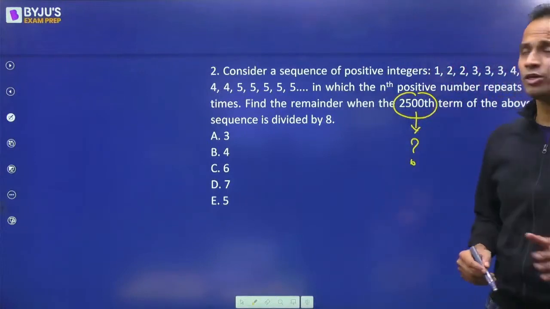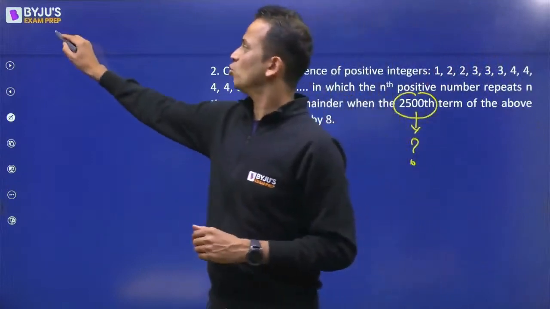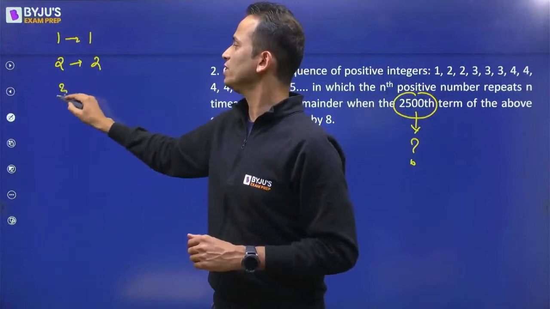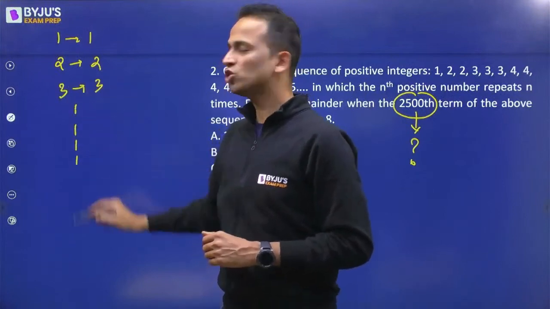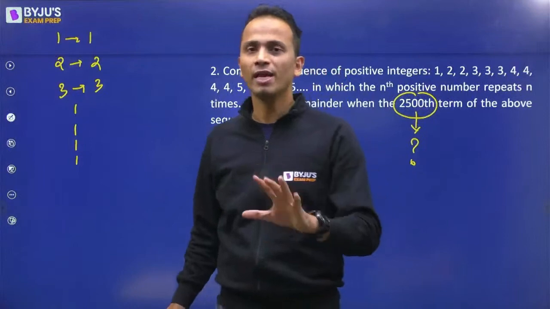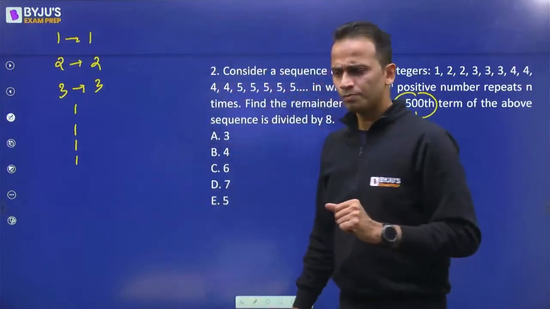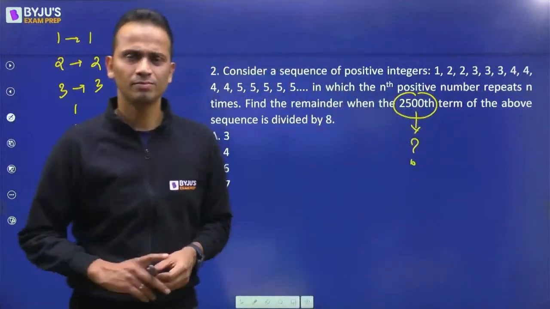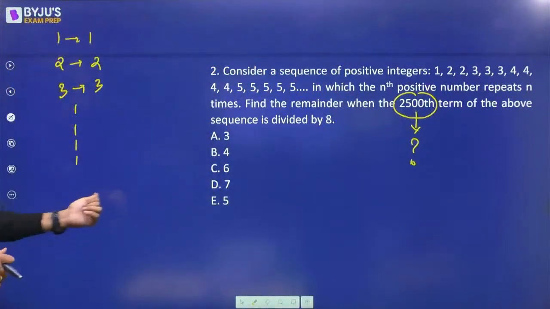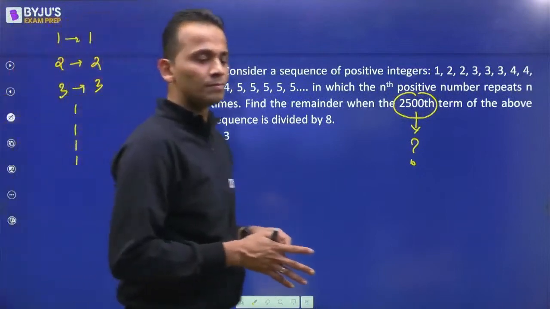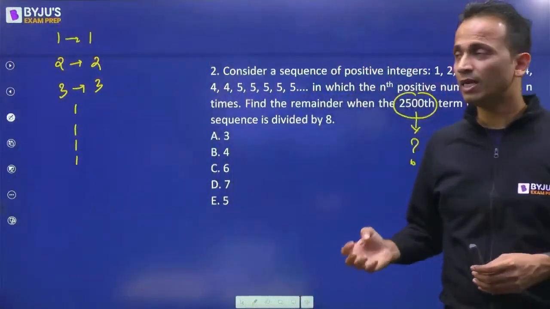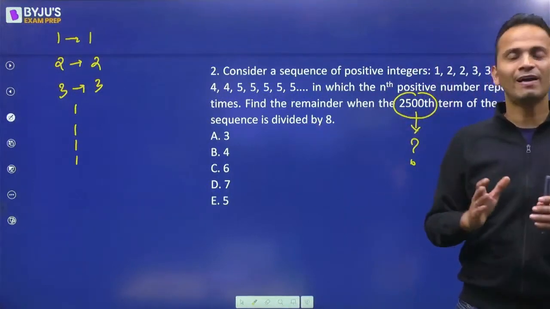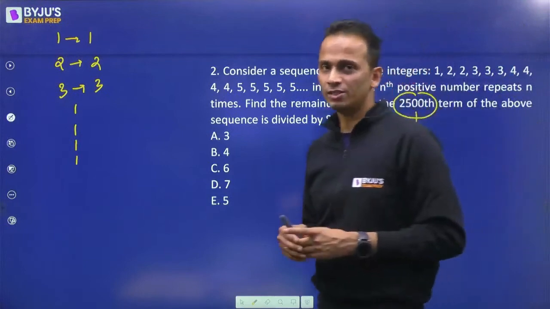Now we have already seen that 1 is written once, 2 is written twice, 3 is written 3 times, and so on. The nth term will be written n number of times. So what you can do is assume that the last term will be the nth term. The last term will be n, so n will be written completely n number of times, and you can calculate that sum, and that sum should be less than or equal to 2500. Get the value of n and try to find out the answer.